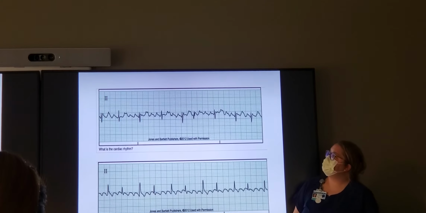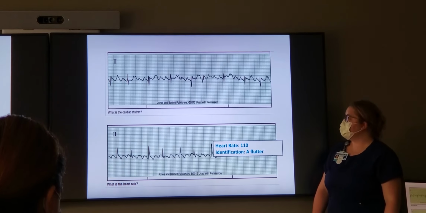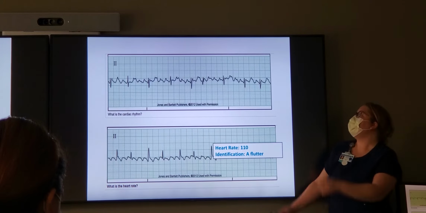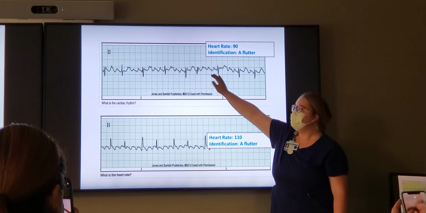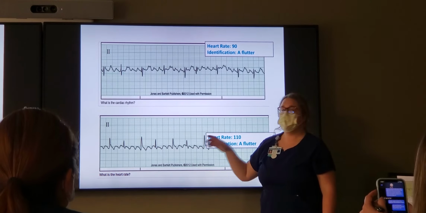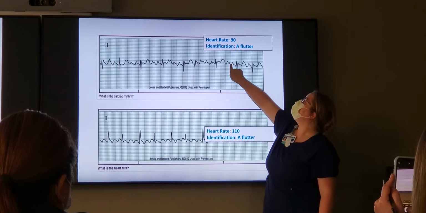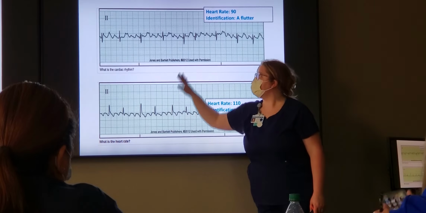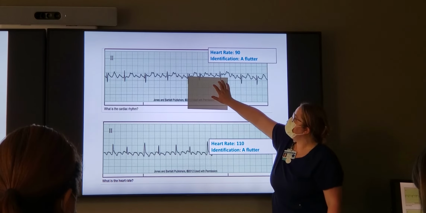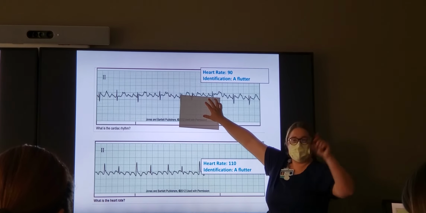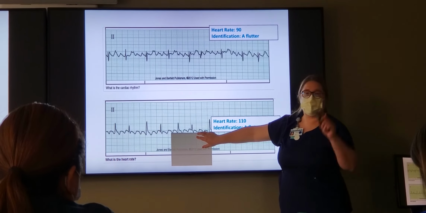Our top one. What's that one look like? I don't know. What is that one? A flutter. That's that sawtooth. Oops, I gave it away. They're both A flutter. Here we go. So this is our sawtooth pattern. Y'all see that more jagged one, right? And then this is that flutter pattern. They're both doing the same thing. This is that shoe in a dryer, round and round, and then it gets through. Round and round and round. Same thing down here. This is just that more flutter. So sawtooth, flutter. If you hold this up to the isoelectric line, you see how bouncy it still is? It's just more jagged. It's like a grasshopper up here, and then like a bunny down here, more rounded.